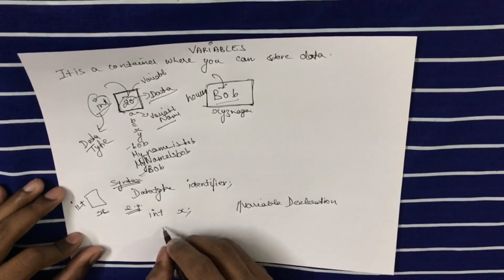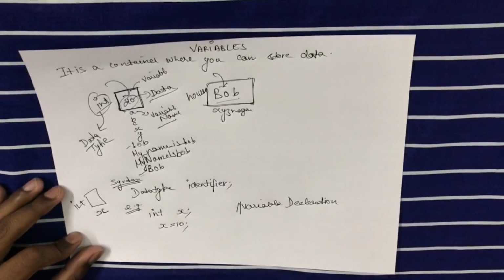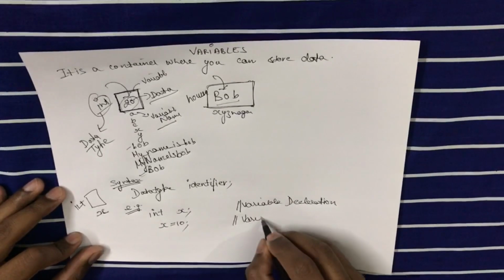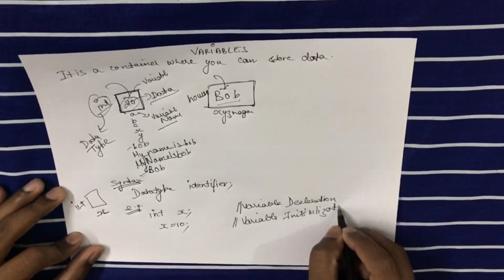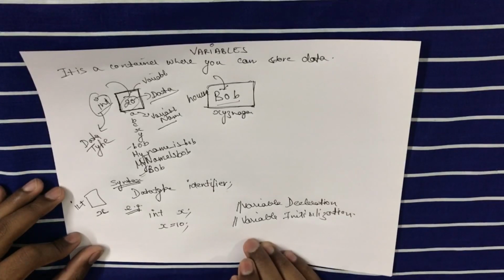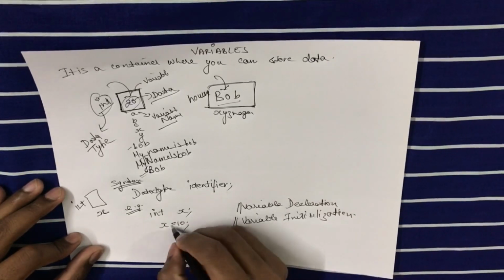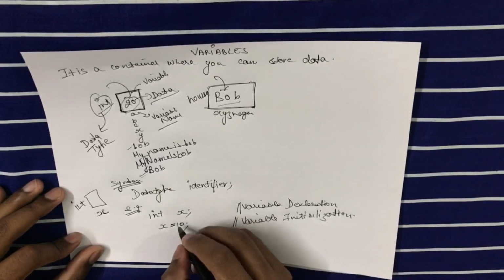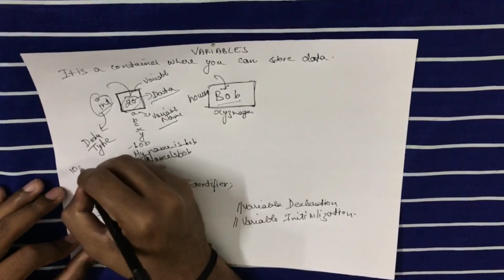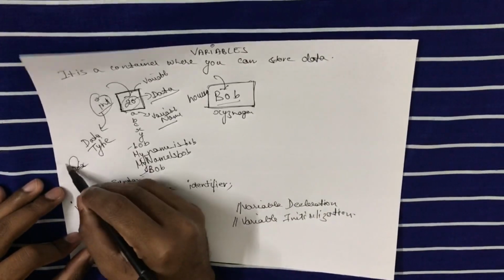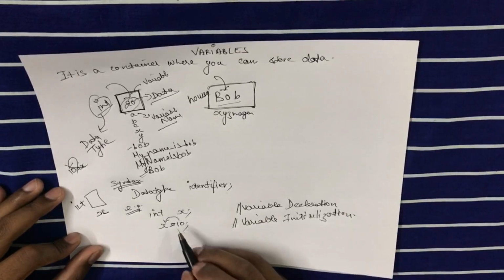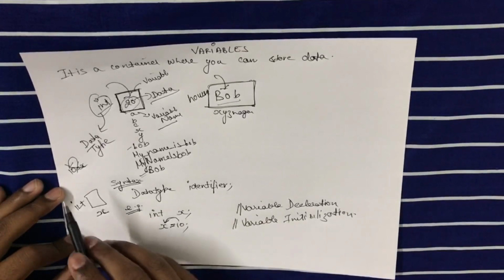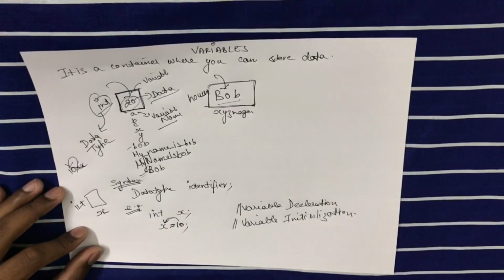Now, after creating the variable, I can put the data inside the variable. This step is known as variable initialization. I'm initializing the variable with data 10, and this equal to operator assigns data by default from right to left. You cannot write 10 equals x because you are assigning a variable to data, which is not possible. You can assign data to a variable. This equal to operator, by default, assigns data from right to left and not left to right. So this was about variables, how you have to create them in the code.